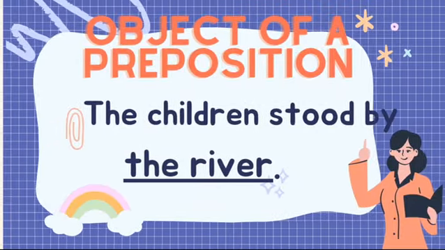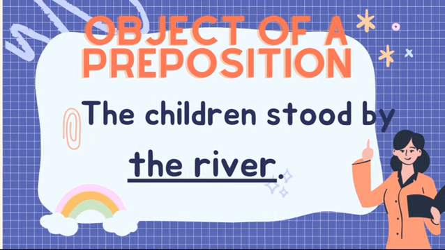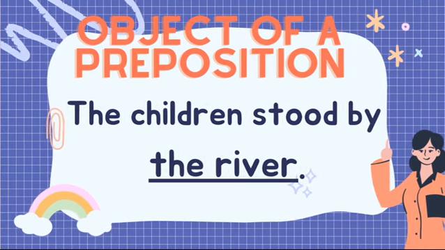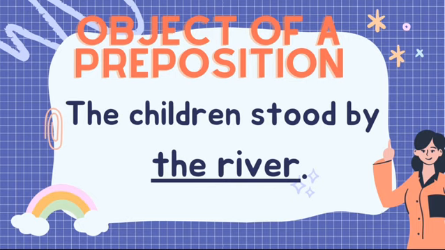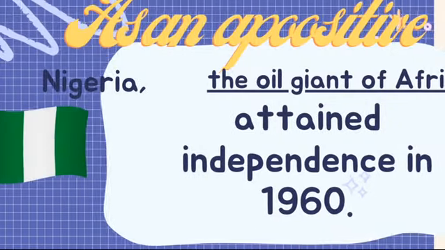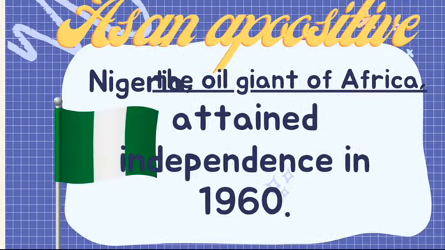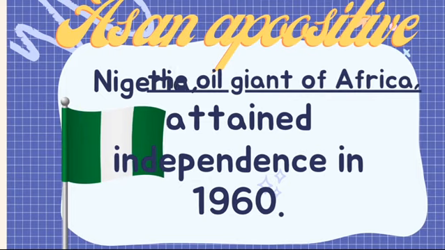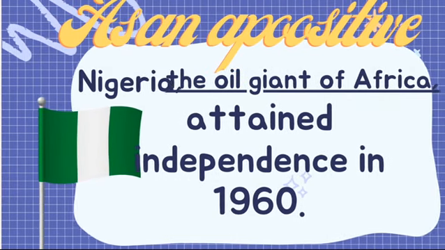A noun phrase also functions as the object of a preposition. The children stood by the river. The river is the noun phrase and also the object of the preposition by in the sentence. A noun phrase also functions as an appositive. Now, what is an appositive?